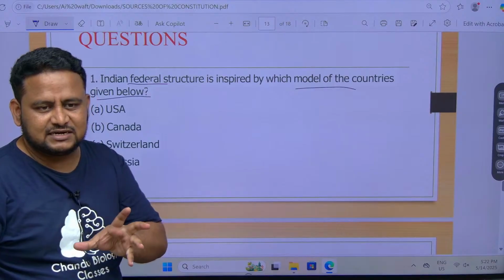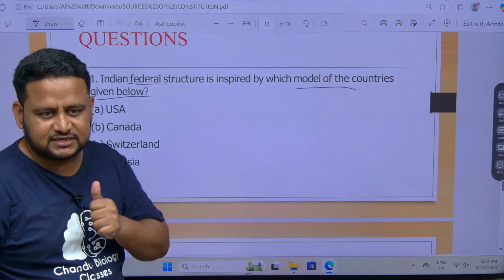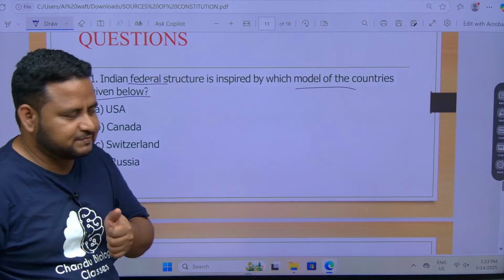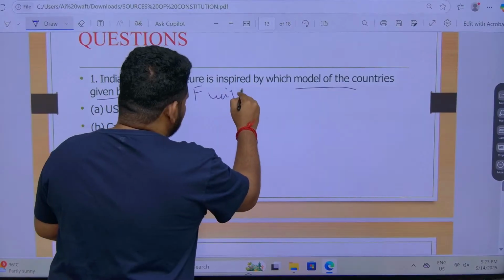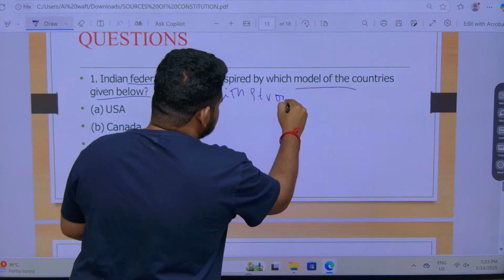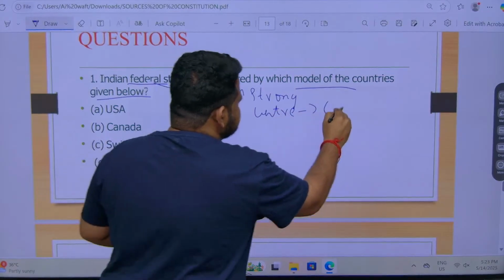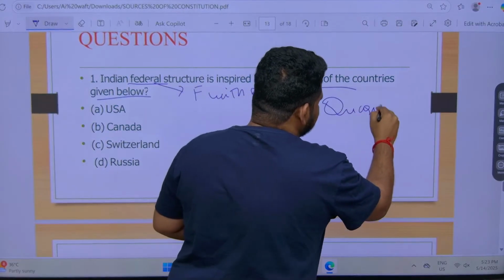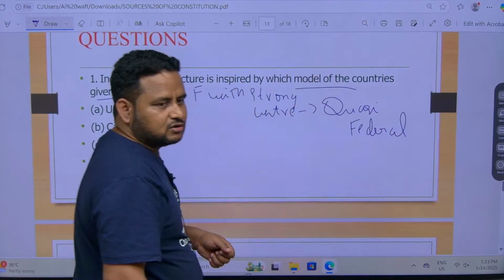But at certain times, the central government will become powerful. That means we have a federation with a strong center. Indian federal structure means you should always remember federation with strong center. That is, we are not completely federal, we are quasi-federal. We call it partially federal, also called quasi-federal.